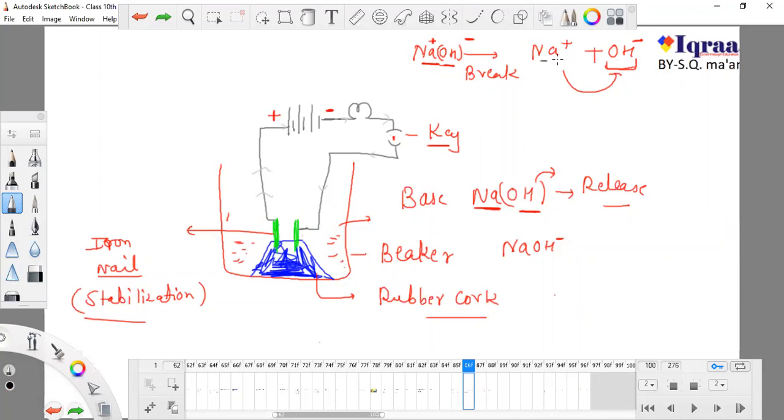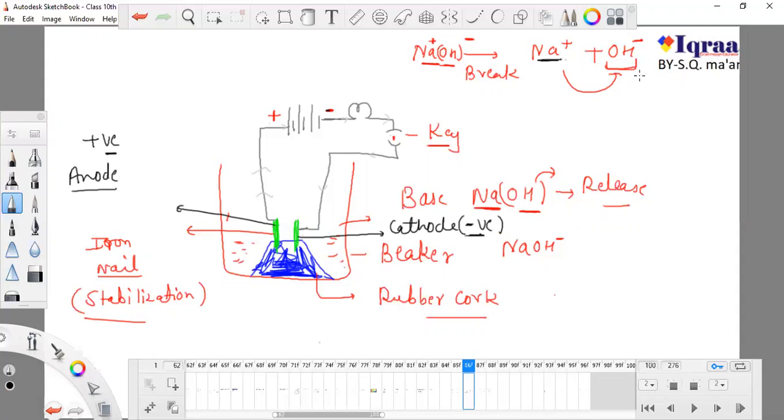As we know, sodium is positive and OH is negative. The side of this nail which is connected with the positive terminal is known as the anode. Remember this: the anode always has a positive charge. The side of this nail which is connected with the negative terminal is known as the cathode, and the cathode has a negative charge. Remember this.